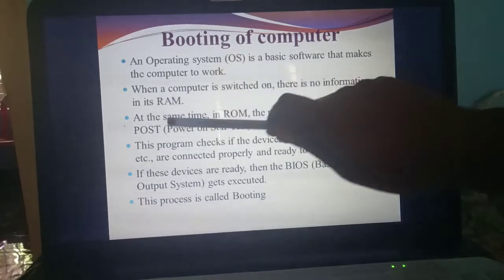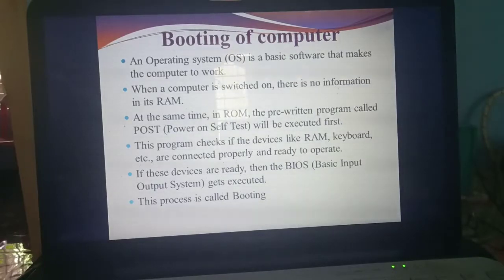What's the use of that program? That is Power On Self-Test. The name itself you can identify. When you switch on the computer, one pre-written program in the ROM will be executed first. When you switch on the computer, it checks the devices connected to the computer, for example RAM, memory card, mouse, keyboard, printer, scanner, whether they are connected properly or not. It will check that.